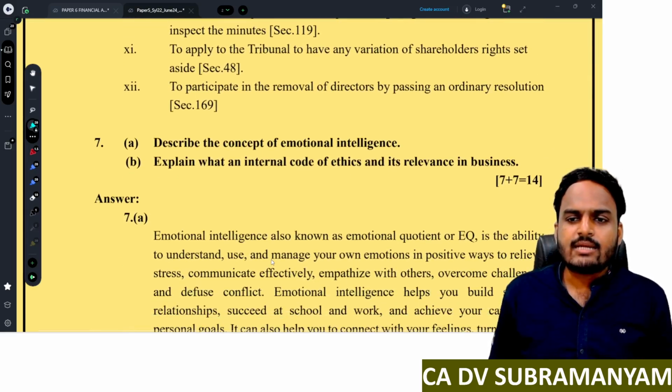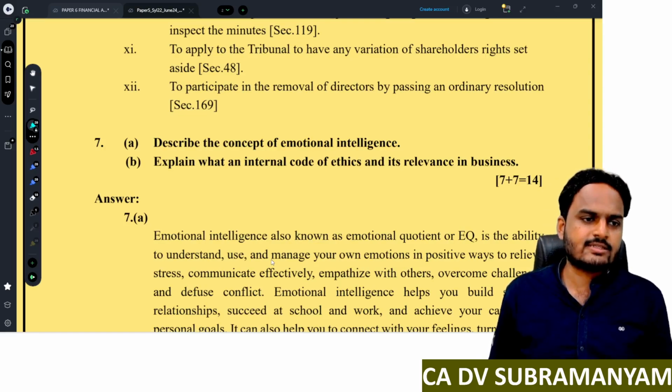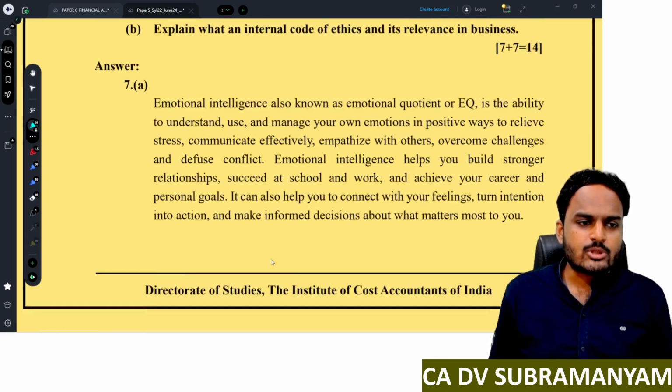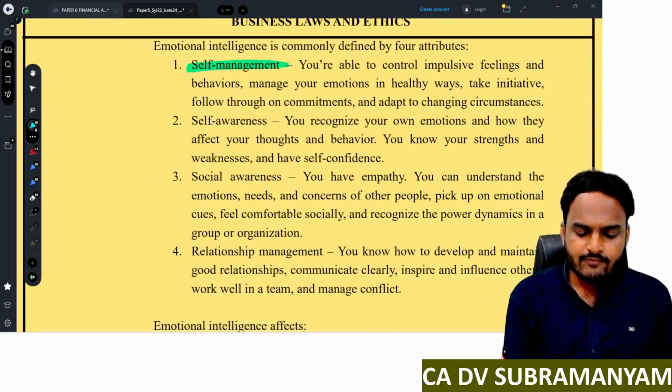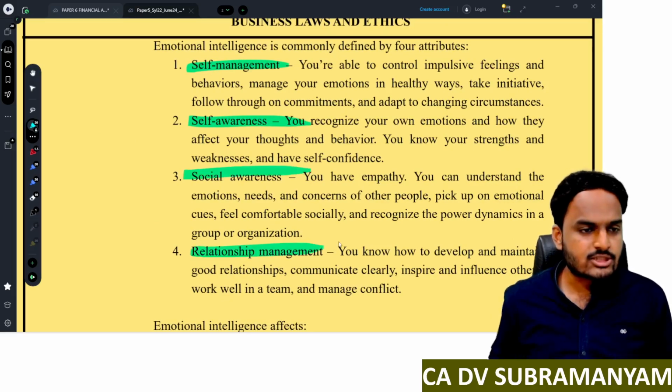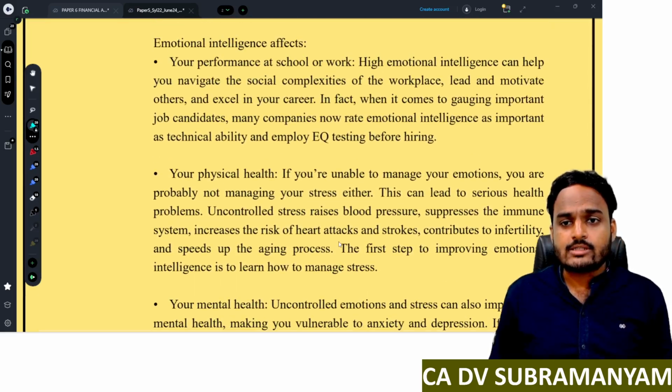Next one. Describe the concept of emotional intelligence. So this is from business ethics. So describe the concept of emotional intelligence. See here you will find 4 points: self-management, self-awareness, social awareness, relationship management. Write all these 4 points. Next you have to write 4 more points.